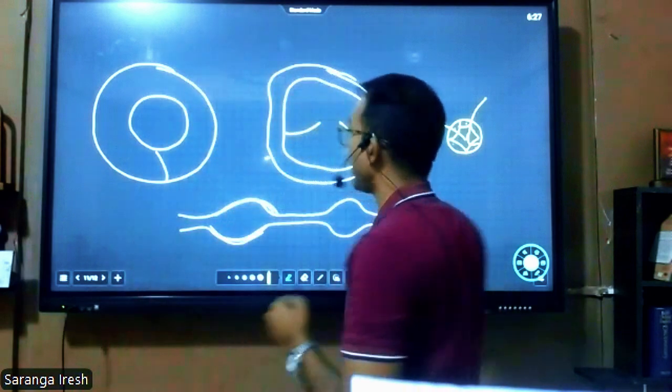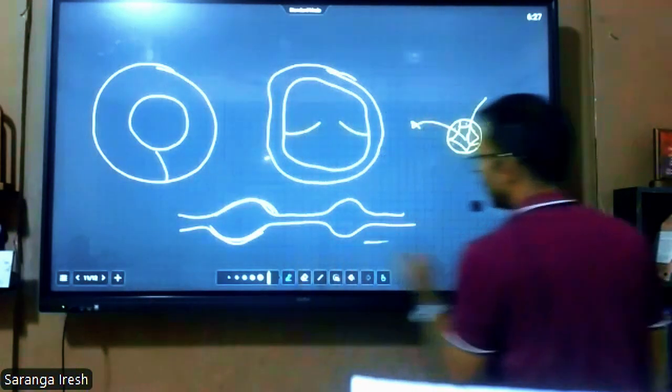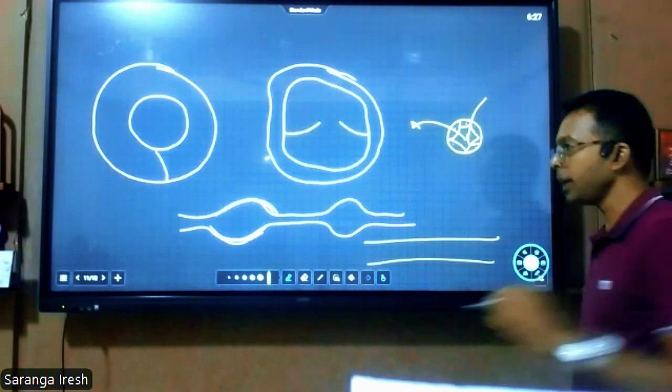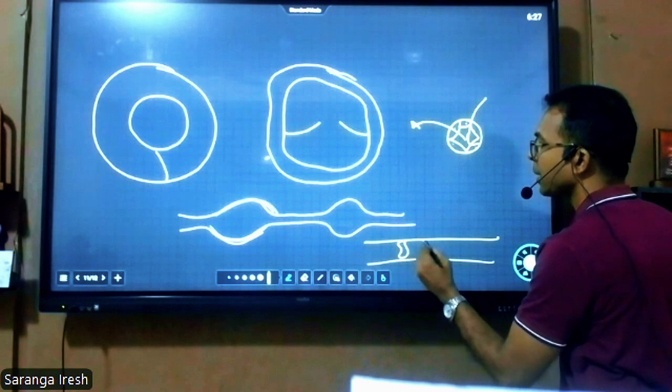And also they are narrow. How narrow? When we measure the width of a capillary, that is equal to the width of a red blood cell even.